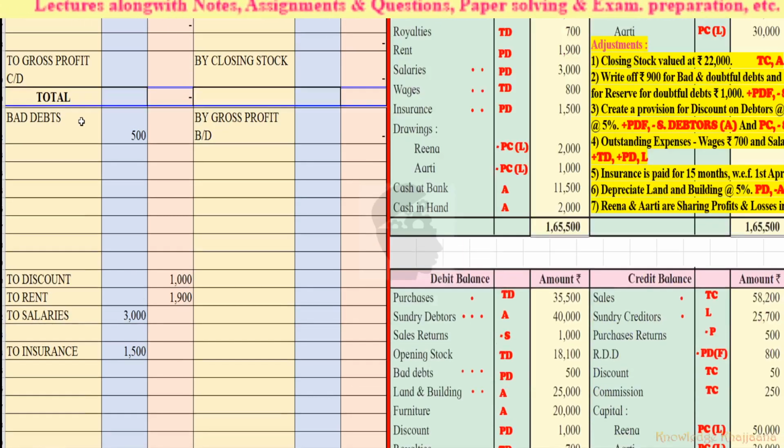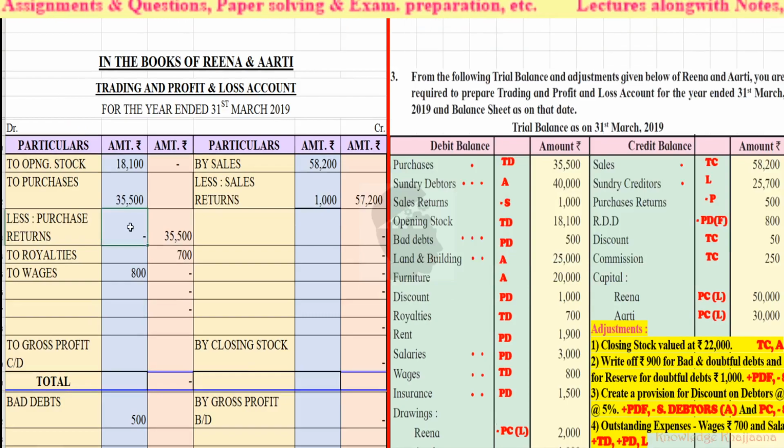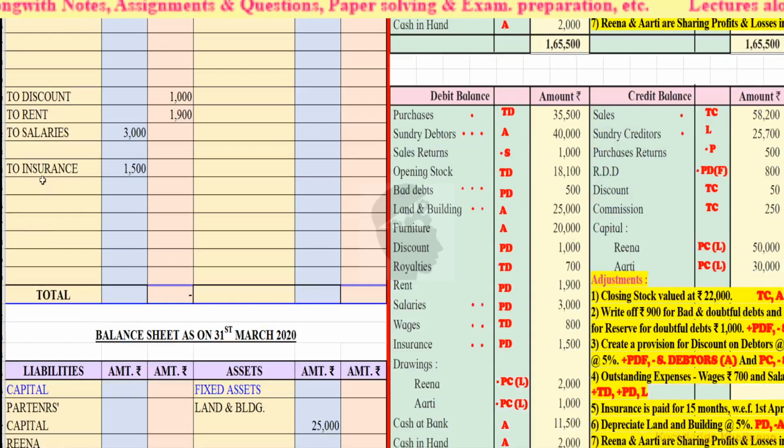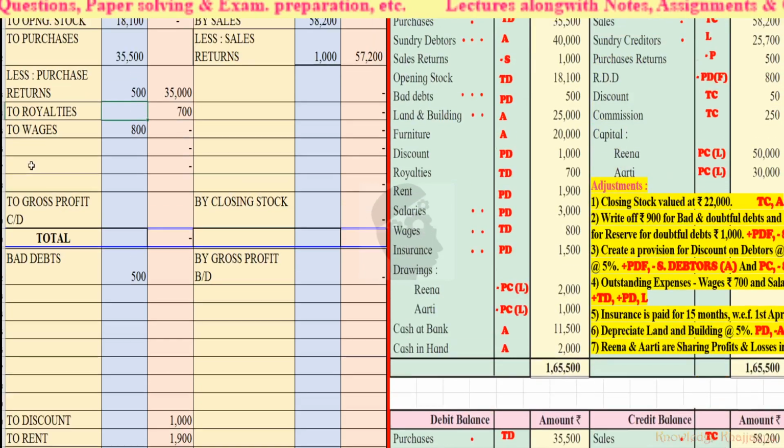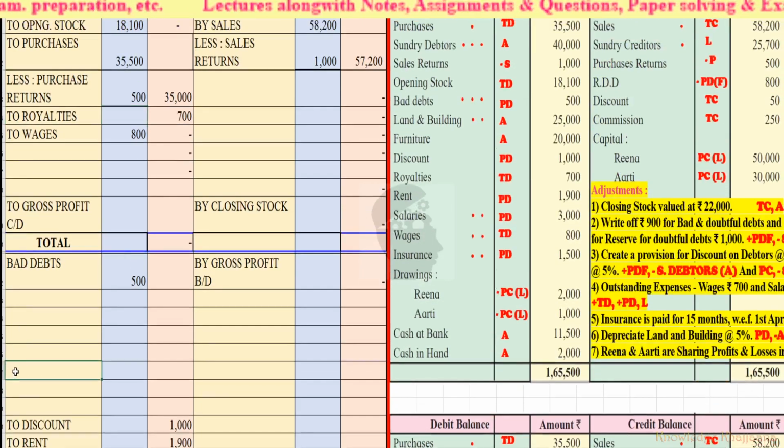Trading account debit side, purchase return 500. So the total purchases should be rupees 35,000. Next, RDD will go to the profit and loss debit side and it will be deducted. Old RDD, it is rupees 800. Okay, so here we have written for the bad debts and all. Here we will write less old RDD. How much is the value of old RDD? Rupees 800.